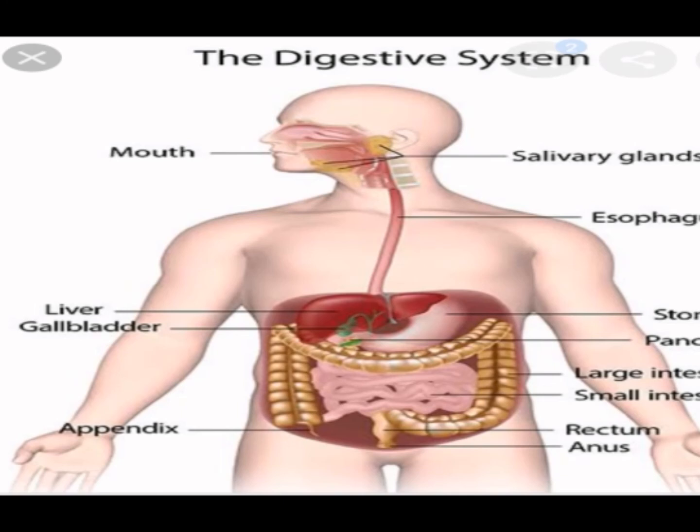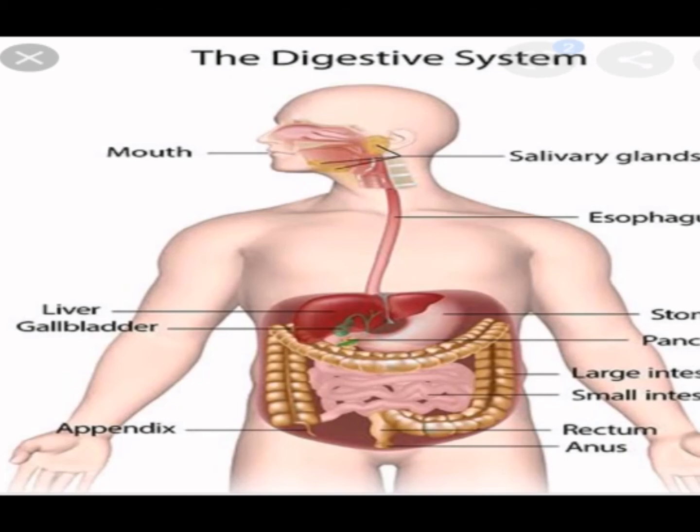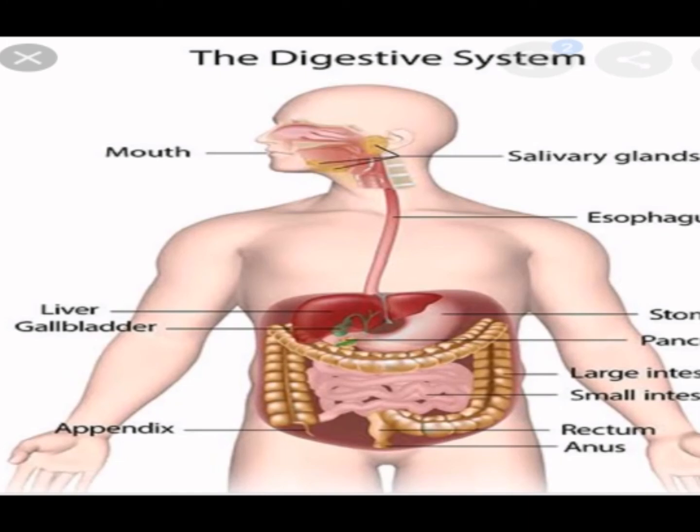Next, I have kept the picture of the digestive system. First is mouth, second salivary glands, and then this pipe-like structure is called esophagus. Next, the J-shaped structure is called stomach, and that green colored one is called pancreas, and then the outer tube structure is called large intestine, and the inner spiral tube is called small intestine, and then rectum, and then anus.